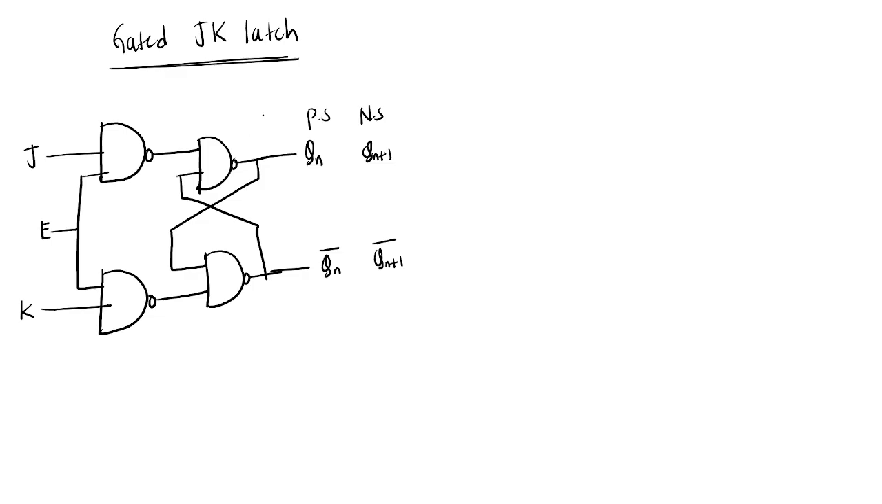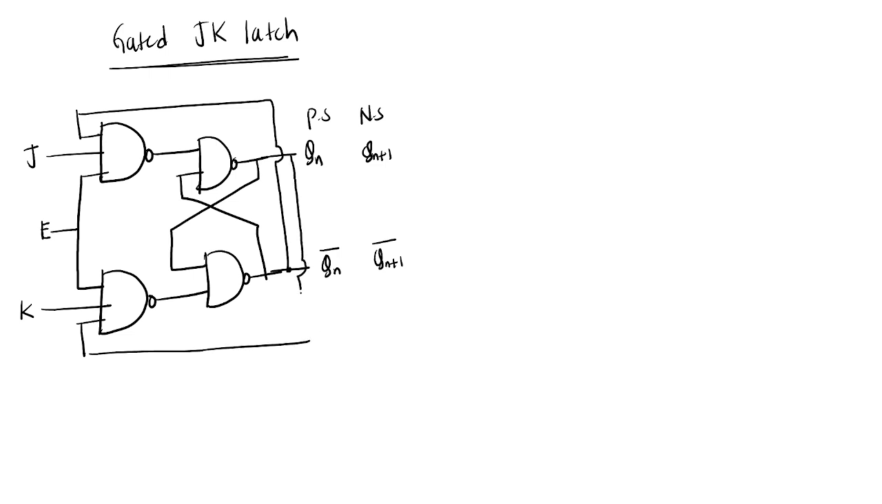So here, one more input you are taking from this, and one more input you are taking from this Qn. This is the diagram for the JK latch, the gated JK latch. If you see the gated JK latch, you have enable, J, K, and next state Qn plus 1.